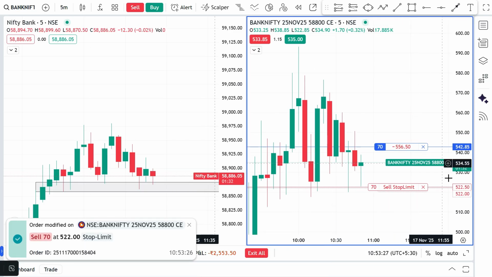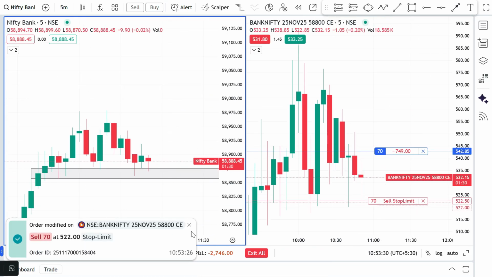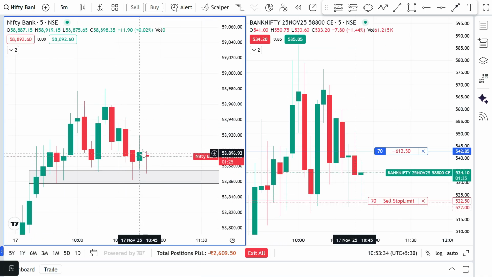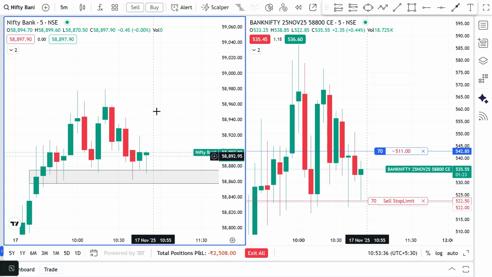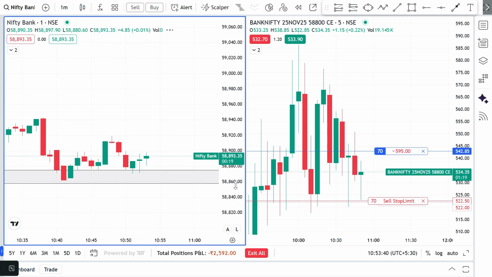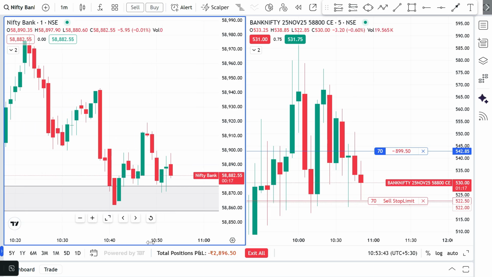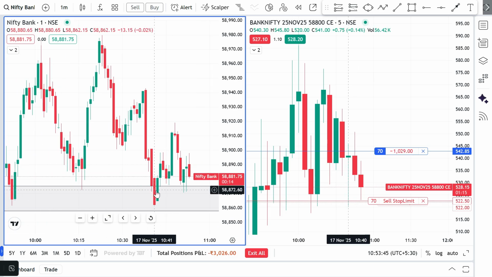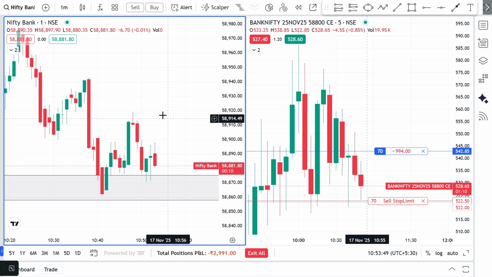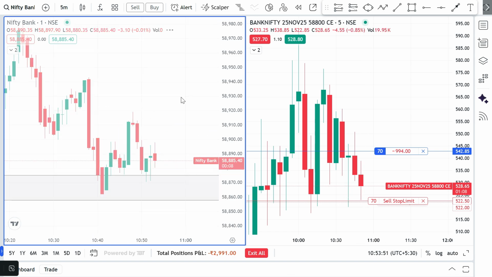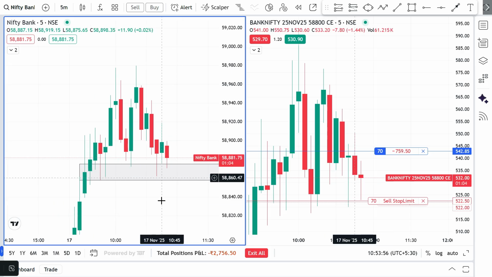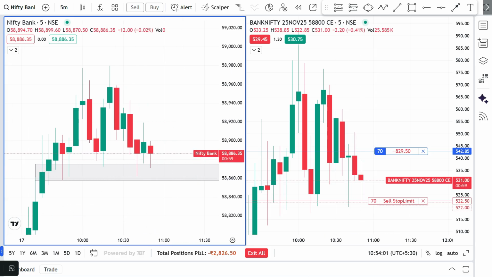Okay, you can see it tried to fall, but at the exact same moment the zone again took support, so it has to continue. It might take some retracement and continue bullishness. That's why we updated our SL exactly below. You can see on the 1 minute time frame, every time it comes to fall it creates a bullish engulfing or hammer and continues bullish, right? That's why I'm expecting it's going to be bullish at this moment. In case of reversal, we're going to accept our SL. So let's wait for the candle close.